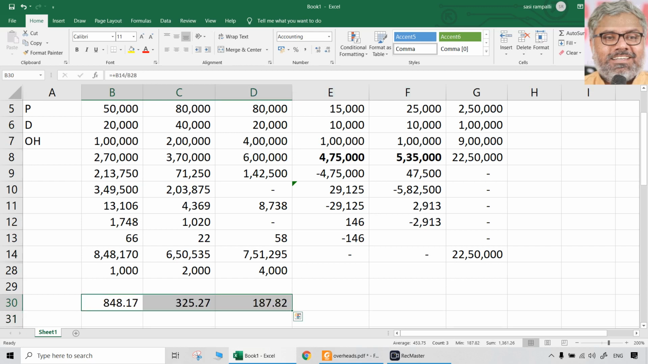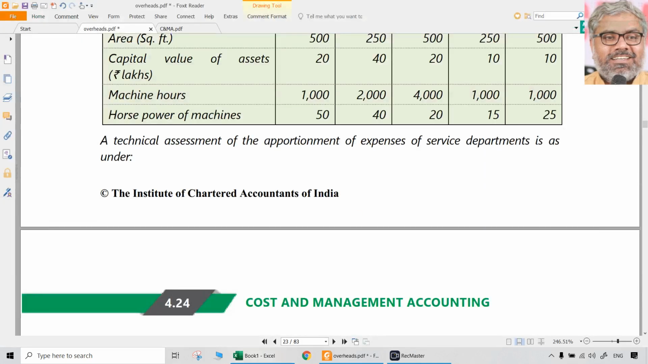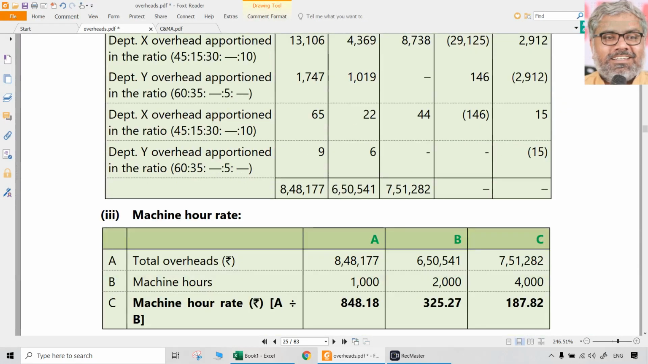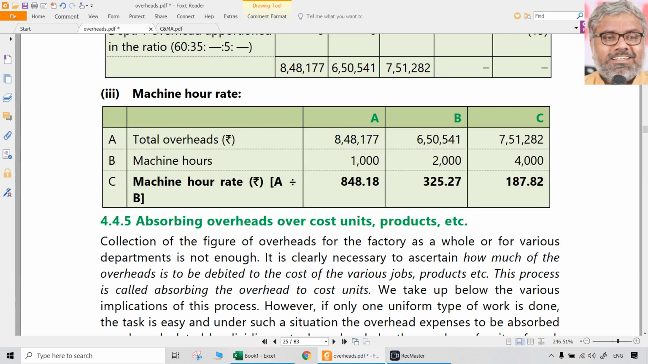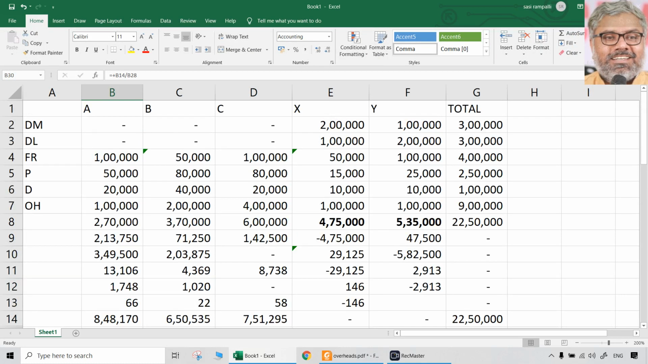So 848.17 approximately, 325.27, 187.82. That is the machine hour rate. So now you can understand the overall process. This problem is comprehensive, containing all the steps.